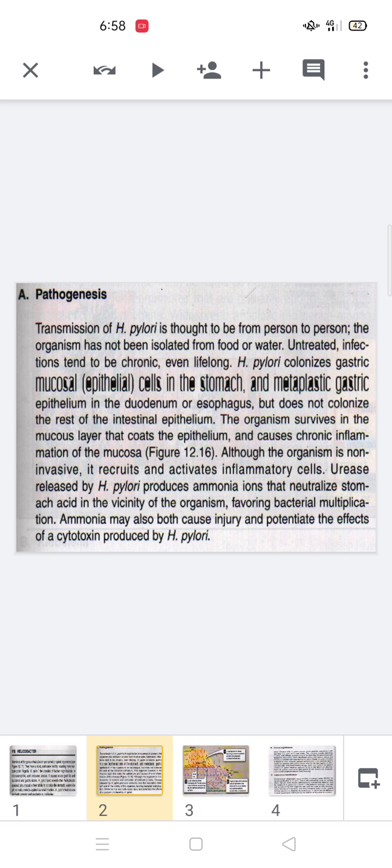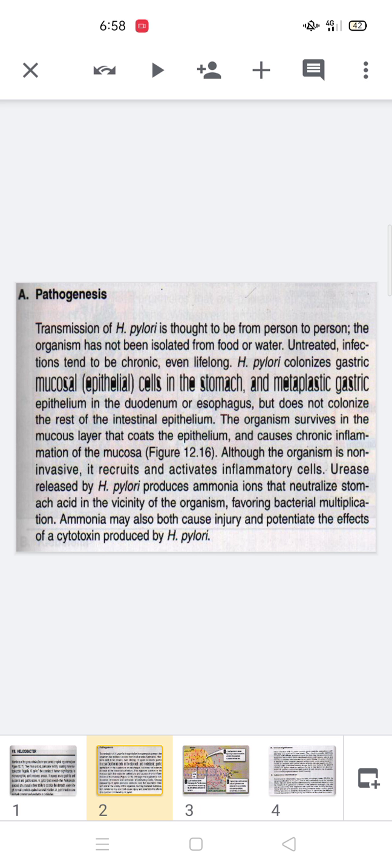After the production of urease, urea present within the gut is converted by this urease into carbon dioxide gas and ammonia. And you know, ammonia is alkaline in nature.